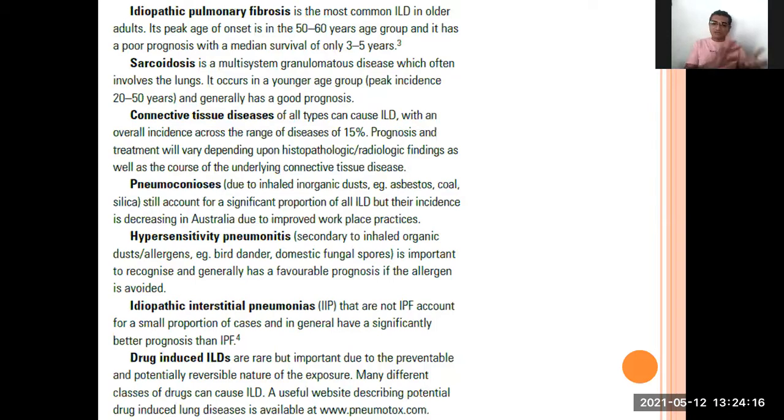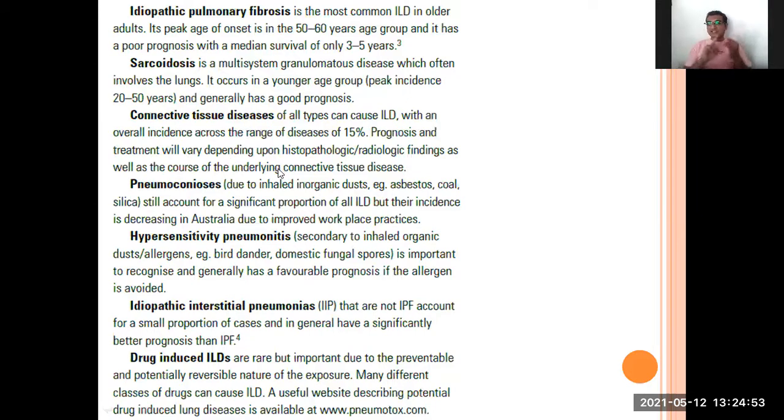Yes. Another one is connective tissue disorders. 15% of all ILD is caused by this. The prognosis again depends on the histopathologic or radiologic findings, and according to that we can do the treatment. Rheumatoid arthritis is again a connective tissue disorder. Yes, Raynaud disease is again a connective tissue disorder. So again, it may cause fibrosis.